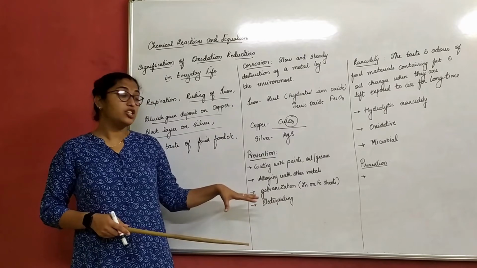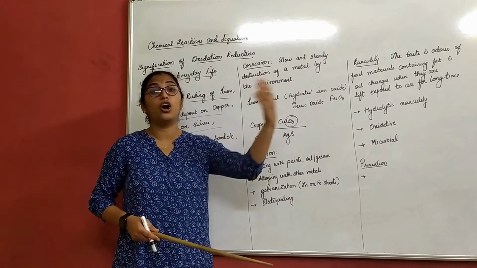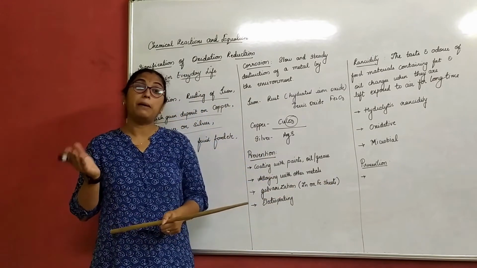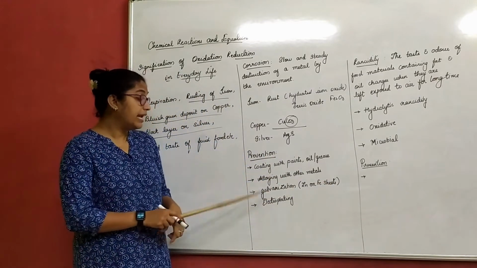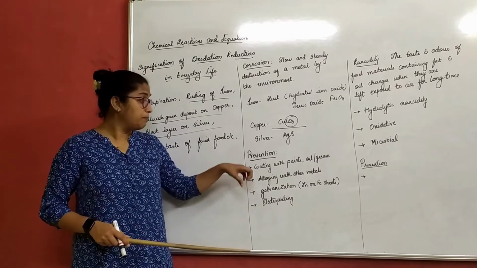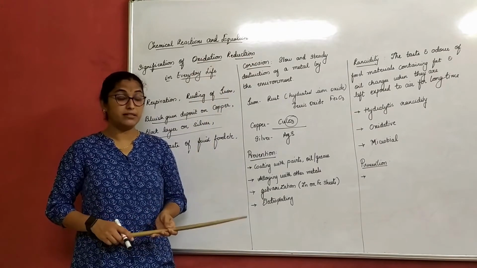Galvanization is where we coat a zinc layer on iron sheets by passing electricity. Electroplating I have given here again. So these are a few methods to prevent corrosion of metals.